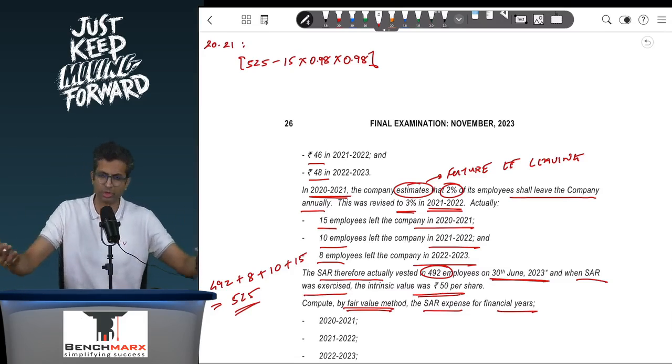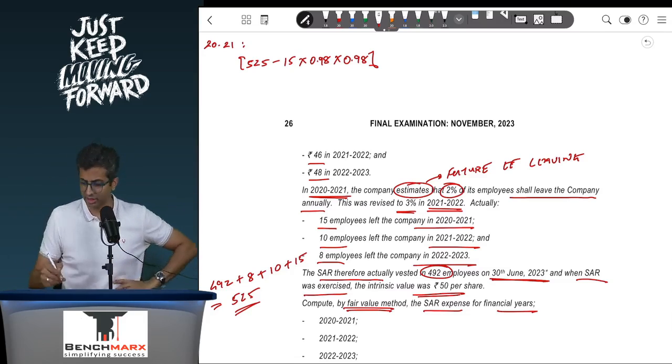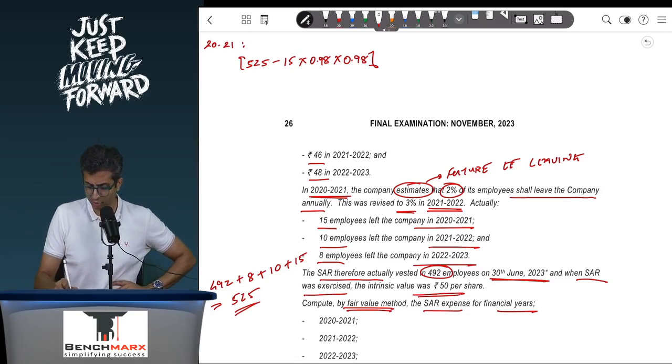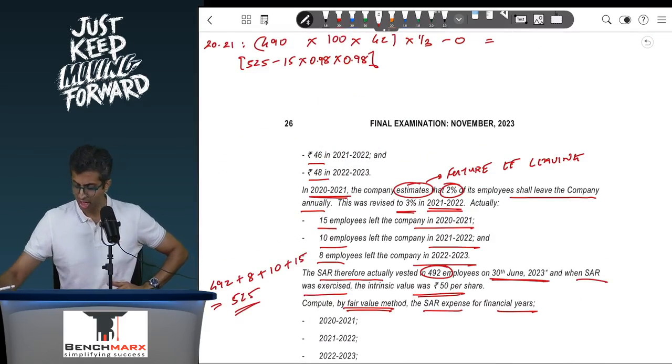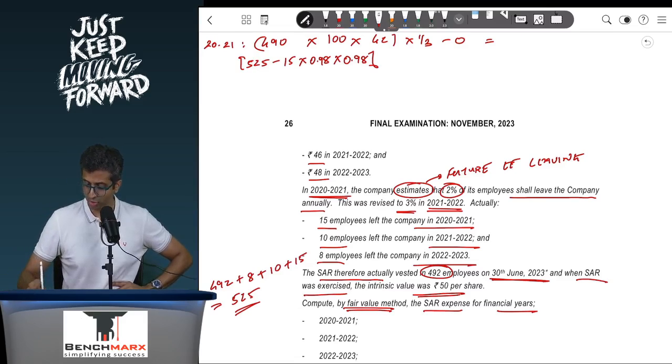We know that employees cannot be in decimals, but the institute has given credit even if you take this in decimals. I will round it off to the nearest number, so let us say I take it as 490. So 490 employees are expected to continue, every employee getting 100, and the fair value at the end of the first year is 42. So this is your total expense, but this has to be prorated. 1/3 of this will be recorded in the first year, minus earlier recorded 0. So 490 into 100 into 42 divided by 3 comes to around 6,86,000 to be recorded in the first year.